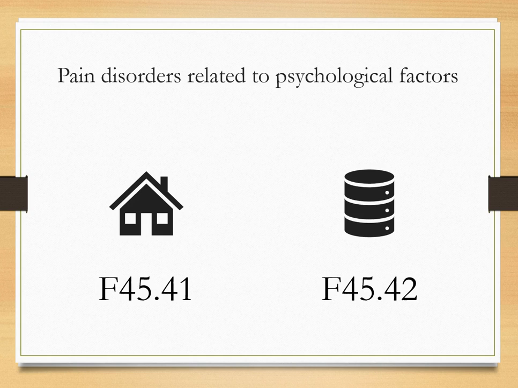We also have F45.42, which is pain disorders with related psychological factors. This code should be used with the code from category G89 if there is no documentation of a psychological component for a patient with acute or chronic pain.